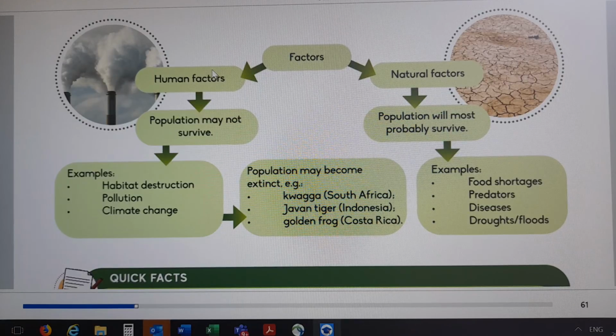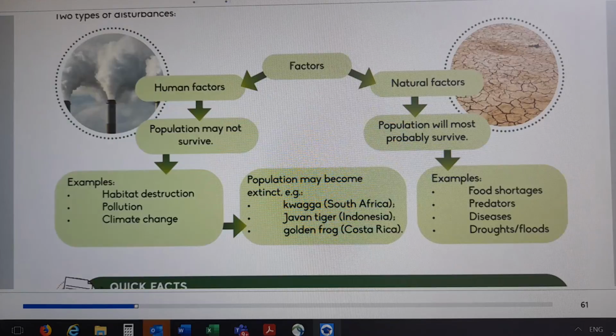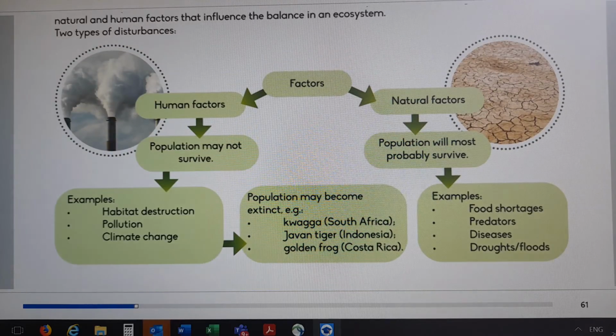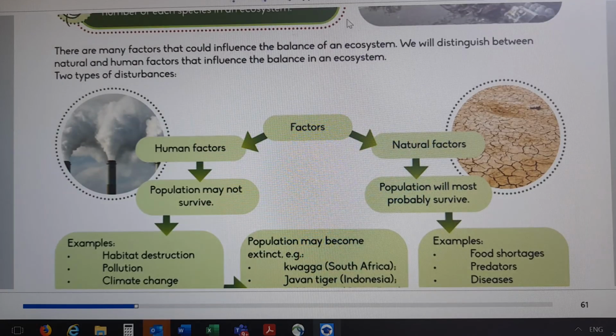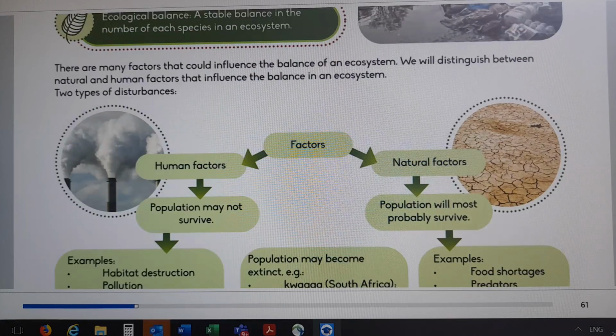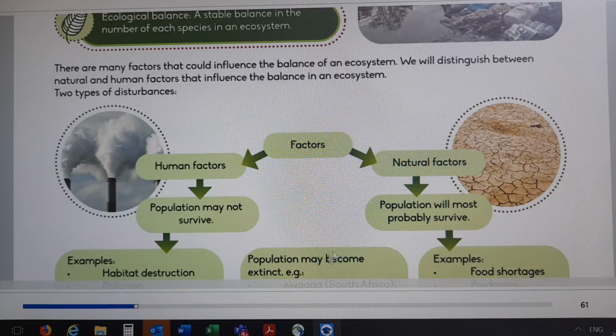So it's very important to know what the factors are that affect ecological balance. The two factors are human factors and natural factors. With human factors, the population may not survive; the population may become extinct. And with natural factors, the population will most probably survive. And they give us an example of populations that have become extinct.